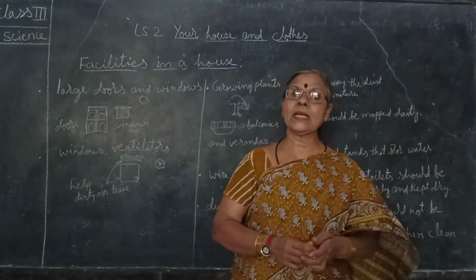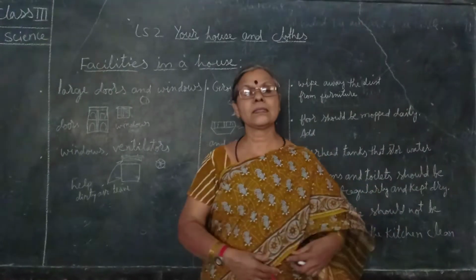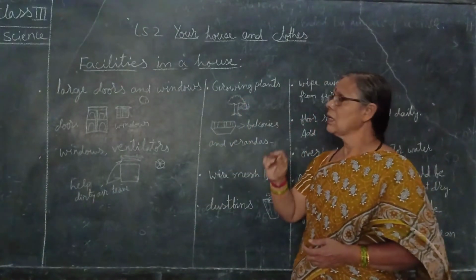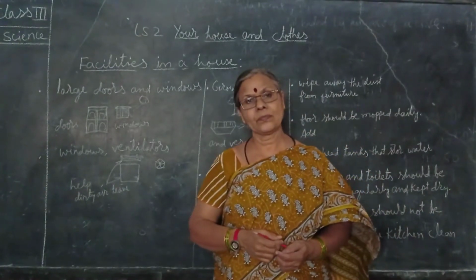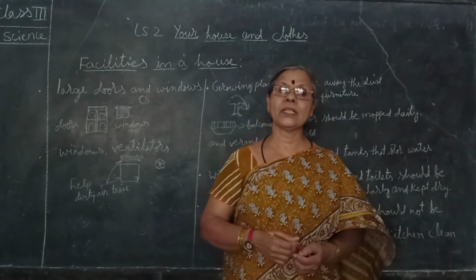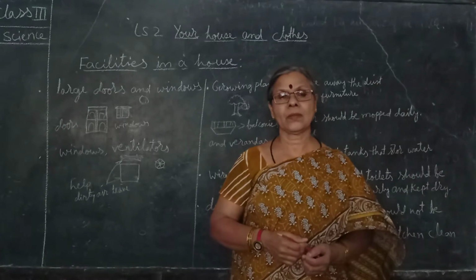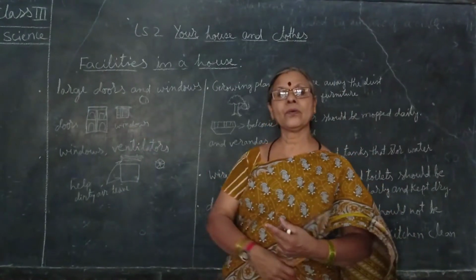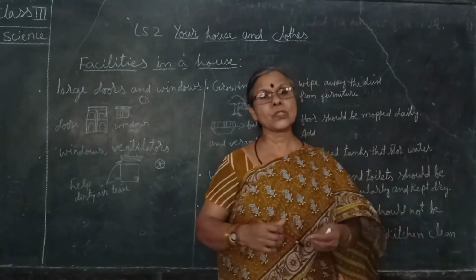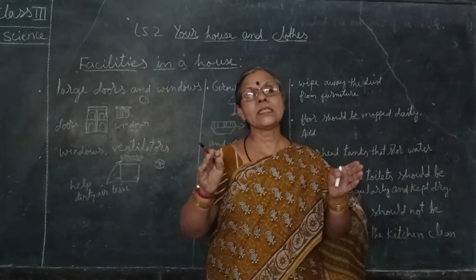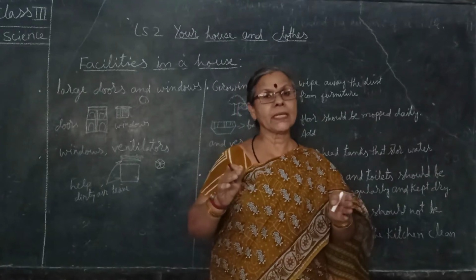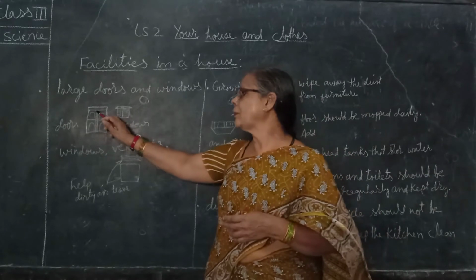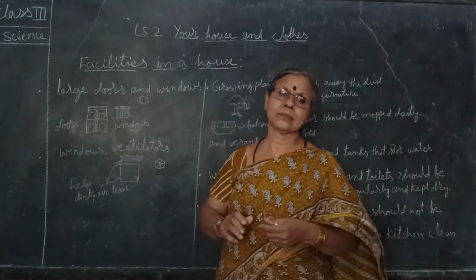So that is why now let us see in this lesson, in this point, facilities in a house. What are those facilities? Different rooms for different purposes, though it is small or big. First, what should we have? While constructing the walls only, they adjust the frames, whether it is metallic or wooden. They adjust the frames and they put the doors.